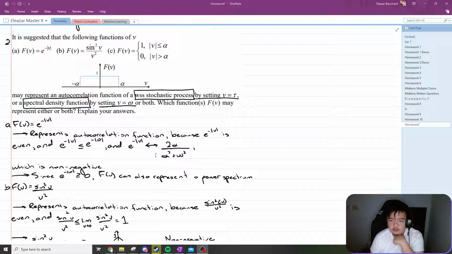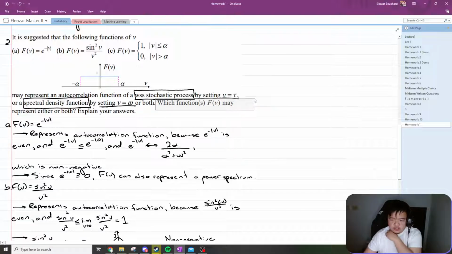It is suggested that the following functions of v may represent an autocorrelation function of a WSS stochastic process by setting v to tau, or a spectral density function by setting v to omega, or both. Part a: f of v equals exponential of minus absolute value v. Part b: f of v equals sine squared v over v squared. Part c: f of v equals 1 when the absolute value of v is less than or equal to alpha, and 0 when it is greater than alpha.